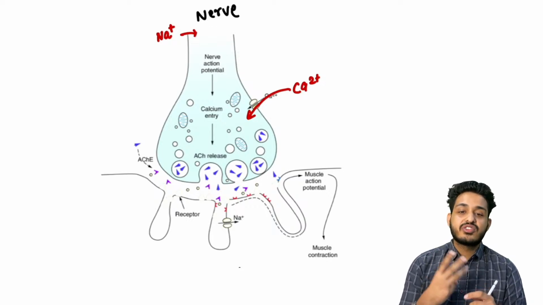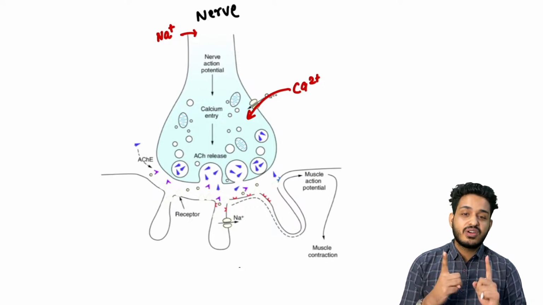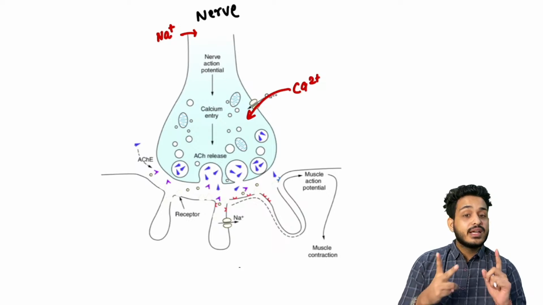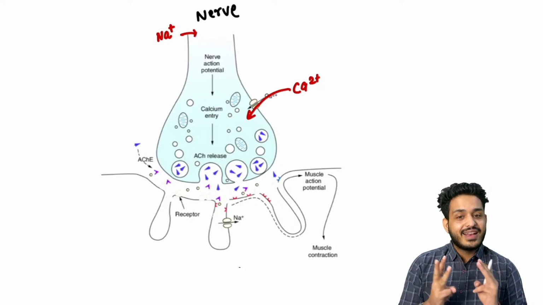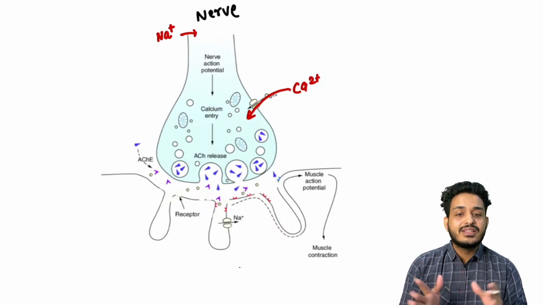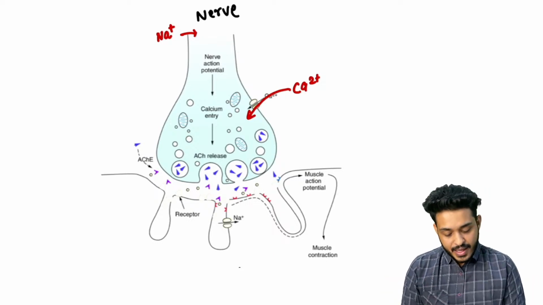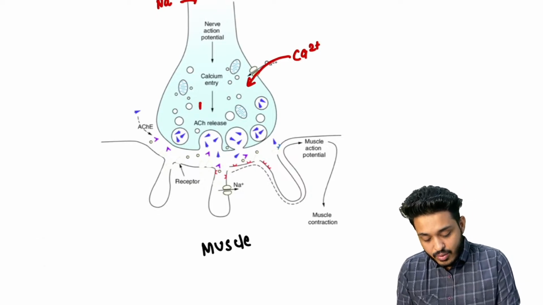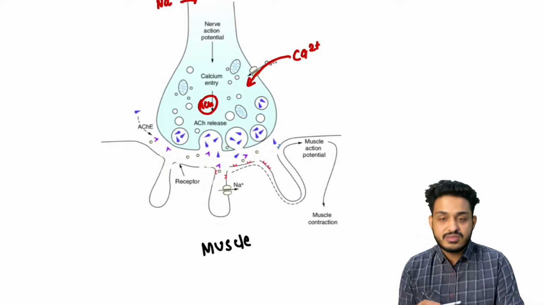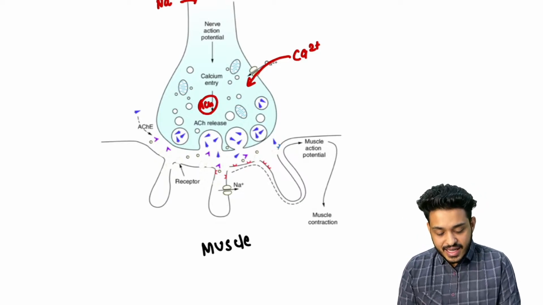Calcium has three functions. One is that it causes vasoconstriction in the vessel. It causes muscle contraction whenever it goes to the muscle. And the third thing, it causes exocytosis. So what is happening over here? We have acetylcholine vesicles. As soon as calcium comes inside, the vesicles will go out.